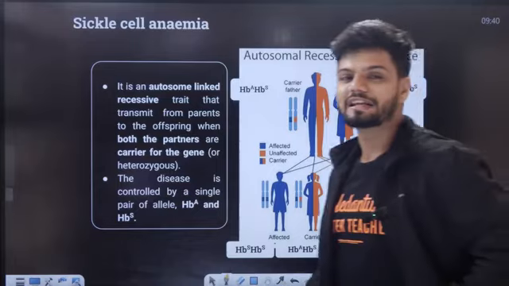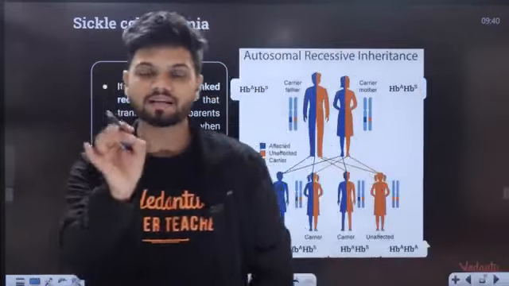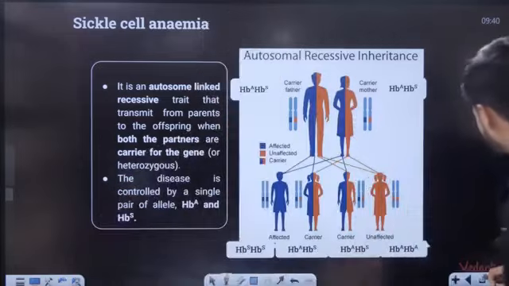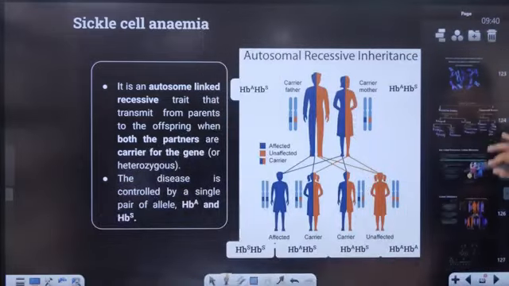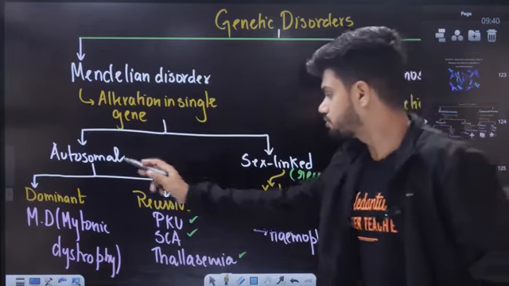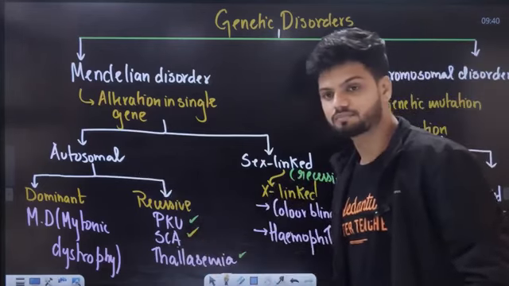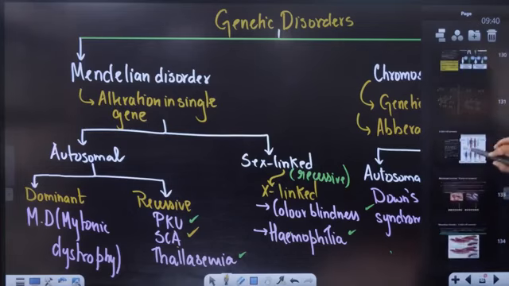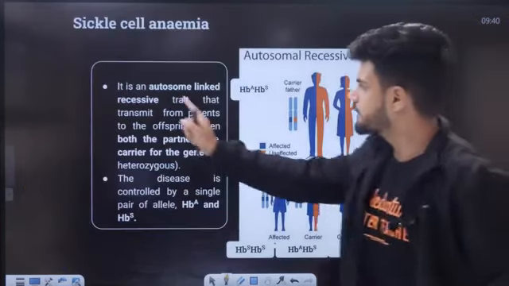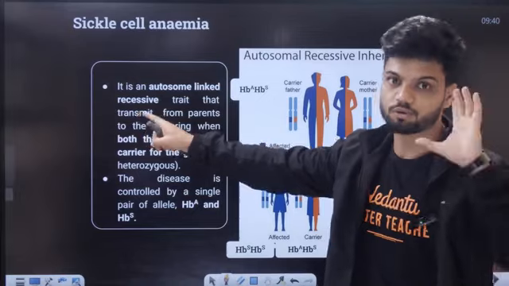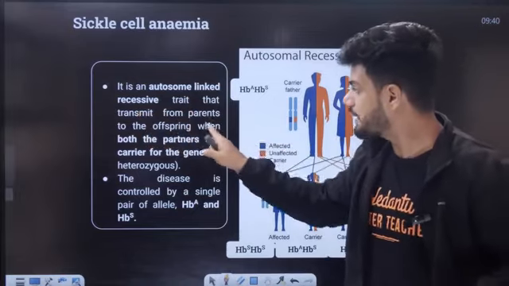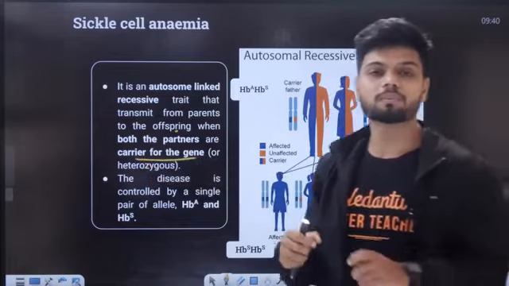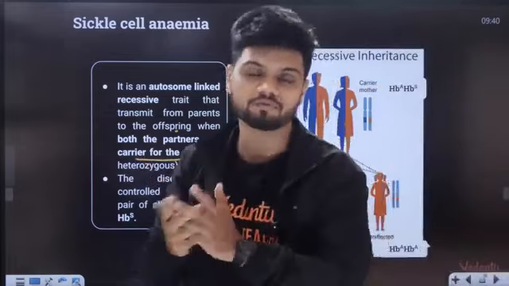Now the next one is called sickle cell anemia. X-linked is finished. Sickle cell anemia is part of autosomal recessive. Do you remember? Sickle cell anemia, autosomal recessive. It is an autosomal linked recessive disease. It is a trait that transmits from parent to offspring when both parents are carriers for the gene. When both of them are carriers, it is transferred.